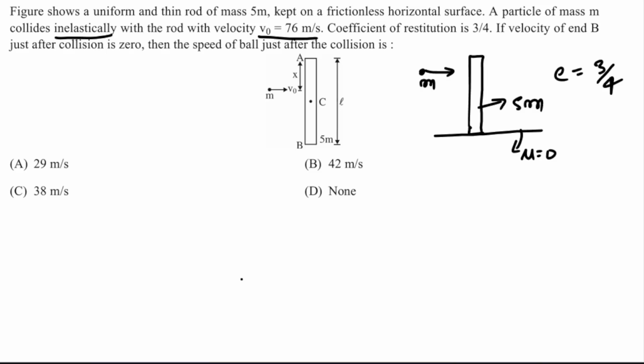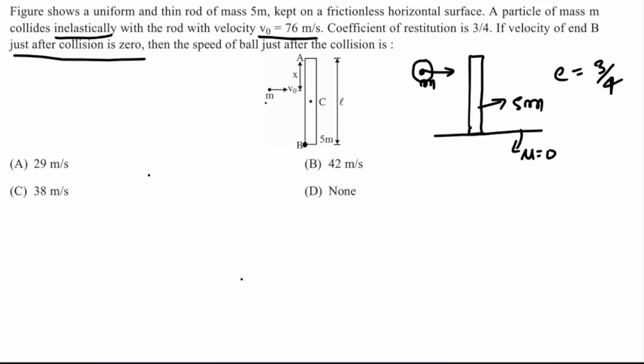One more information is given, that is the velocity of end B just after collision is 0. Then we have to calculate the speed of the ball just after the collision. So what will be the velocity of this ball just after collision? So how can we calculate it?